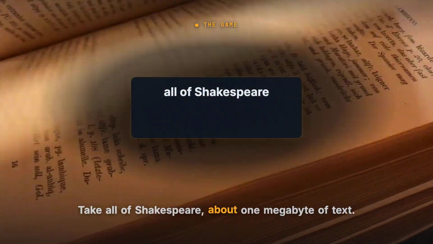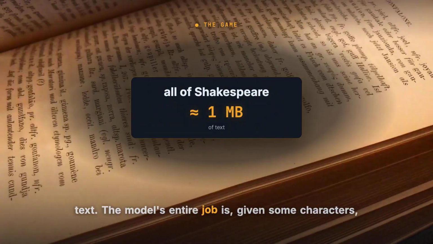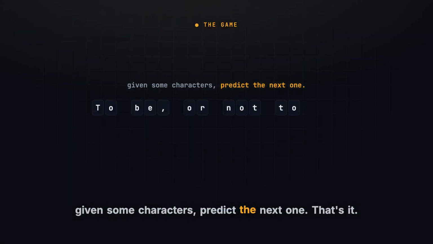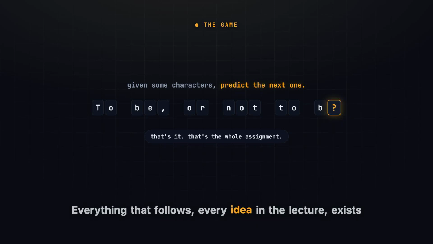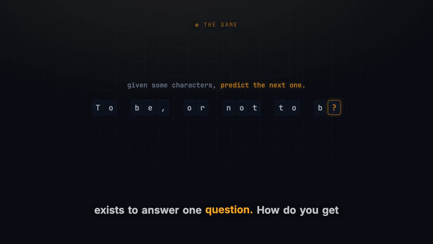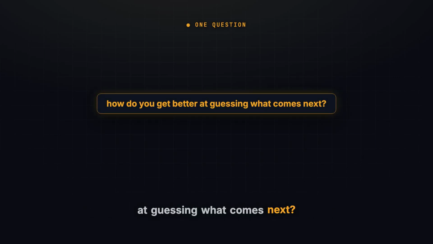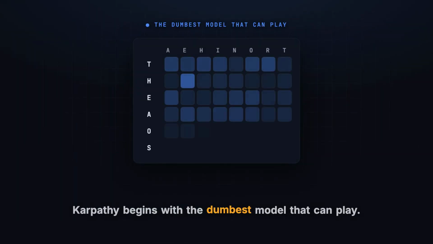Take all of Shakespeare, about 1 megabyte of text. The model's entire job is, given some characters, predict the next one. That's it. That's the whole assignment. Everything that follows, every idea in the lecture, exists to answer one question: how do you get better at guessing what comes next? Karpathy begins with the dumbest model that can play.